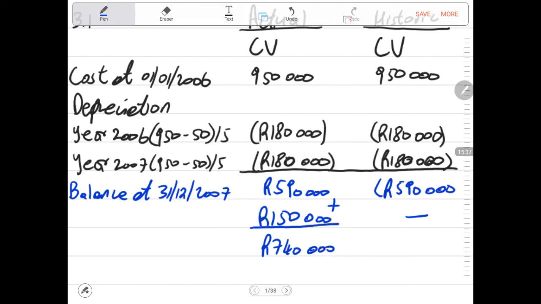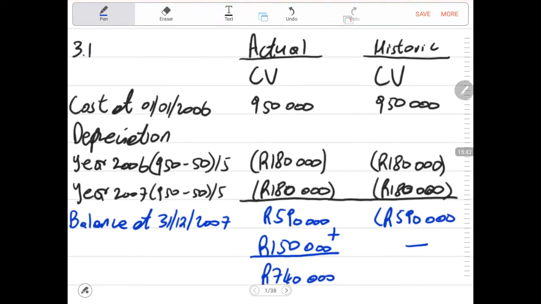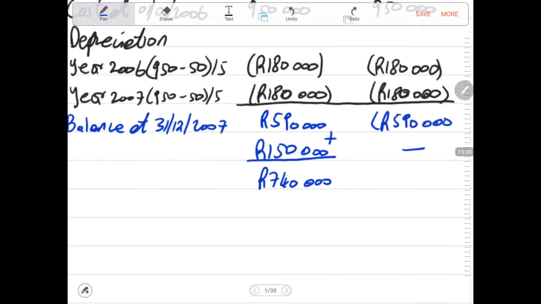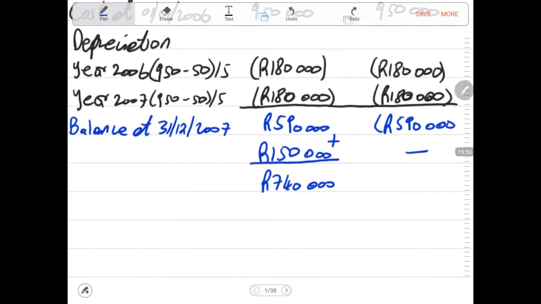How much is the actual value of this asset now? Otherwise, how much could its value have been based on the history or on the initial estimate without the change in the accounting policy or the change in estimate? Then after that we have our revaluation.